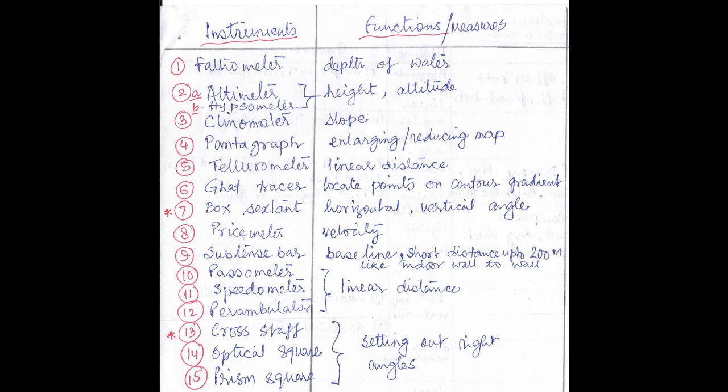Short distance means up to 200 meter, like indoor wall-to-wall measurement. Next is passometer, speedometer and perambulator. These three are used for linear distance measurement. Next, coming to number 13, cross staff, optical square and prism square, they are used to set out right angle. So these are very important. I have put 2 star marks over there, as you can see, in the box sextant and in the cross staff. They have been asked in the past GATE paper, and the other questions are also likely to come in the GATE paper.